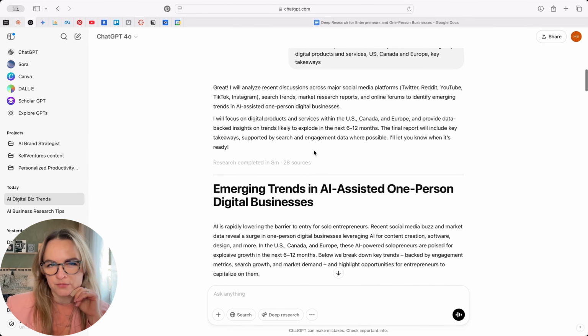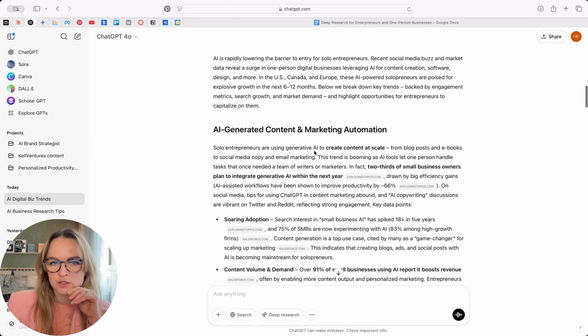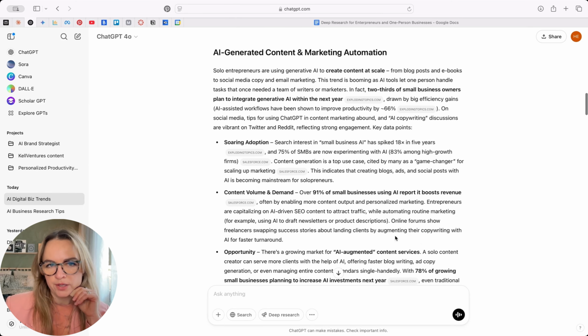We did ask it for different trends and main areas. So it clustered AI-generated content and marketing automation. So entrepreneurs are using generative AI to create content at scale, from blog posts to social media and email marketing. This trend is booming. Two-thirds of small business owners plan to integrate generative AI within the next year.